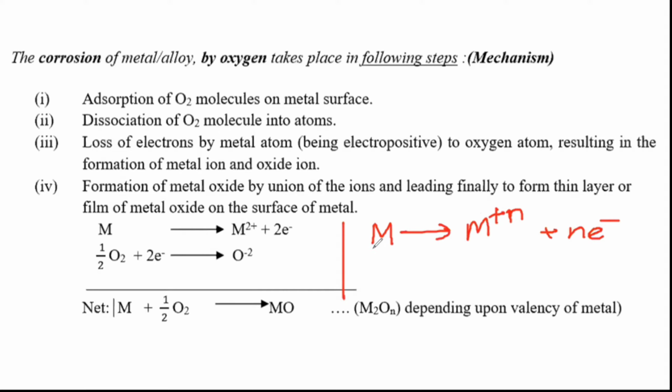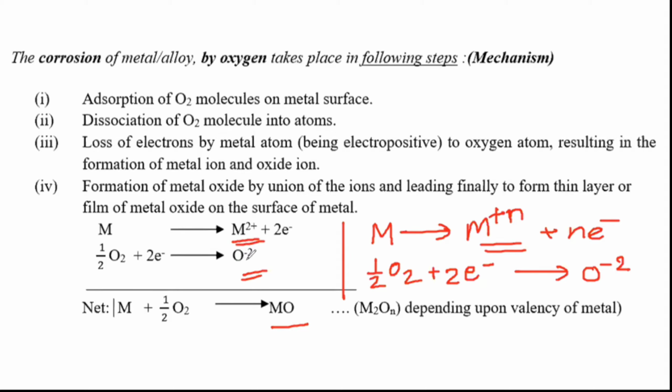And we know that oxygen, so half, here I have written the reaction, still I am showing you. Half an oxygen molecule means one atom of oxygen is gaining electrons. As its valency is 2, it requires 2 electrons. It will wait for 1 electron if there is a single electron available here, and accordingly there will be formation of oxygen with a 2- charge. Suppose metal 2+ particles are formed and oxygen 2- ions are formed. Then we can show the reaction as metal oxide formation, MO.